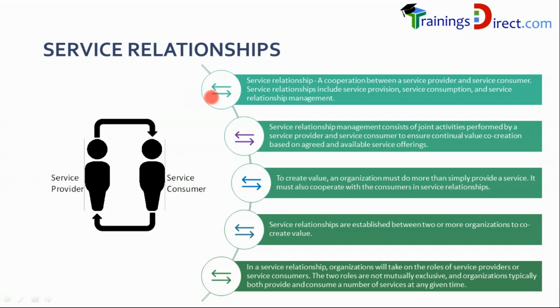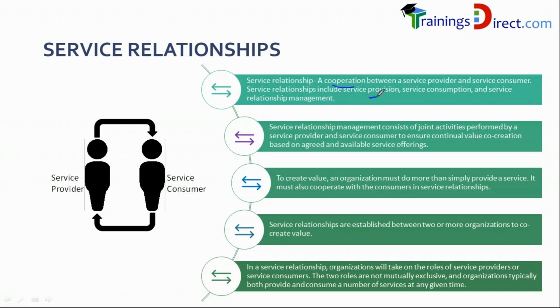So there are two concepts here. First, there is service relationship. And secondly, there is service relationship management. We have the provider and the consumer, so what is a relationship? A relationship is just a cooperation between a provider and a consumer. So this is the key word, cooperation.